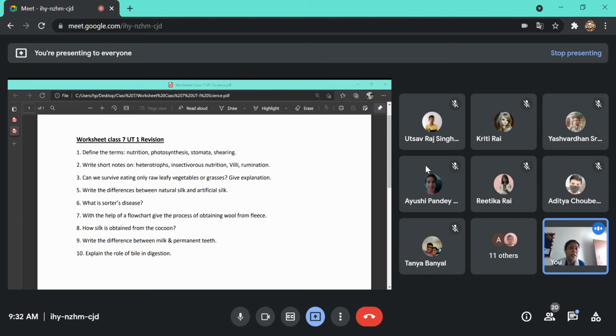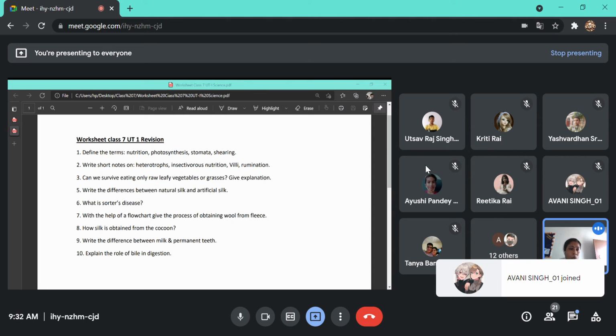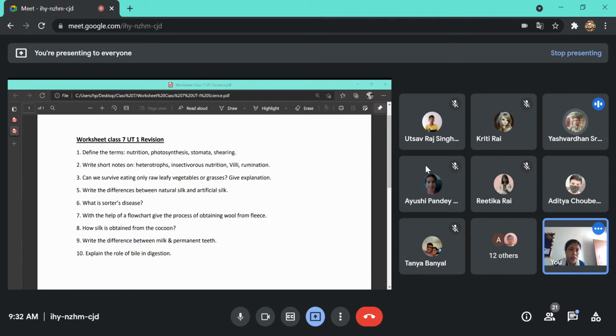What will happen? These plants will trap the insects and obtain protein from their body, and these types of plants are called insectivorous plants, and the process of nutrition is known as insectivorous nutrition. Am I audible? Is it okay?